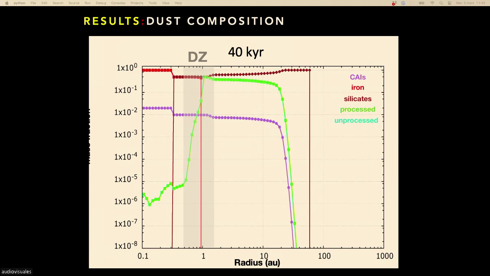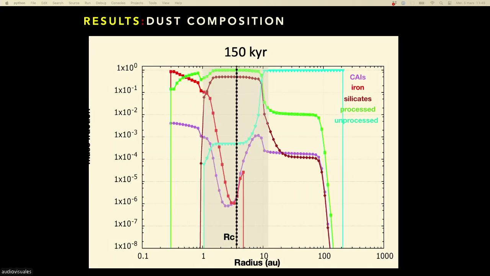So we fall in a very paradoxical situation where the materials that form close to the star very early are initially transported outward super rapidly because of the very fast initial viscous expansion of the disk. Okay, so you have a lot of CAIs in the outer solar system, simply because everything expanded outward very rapidly.